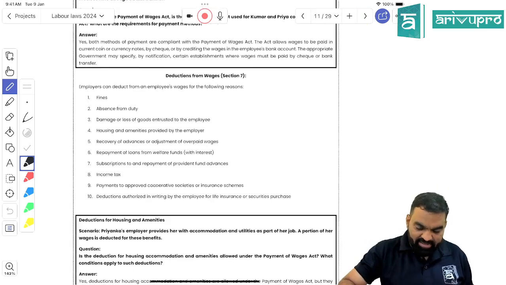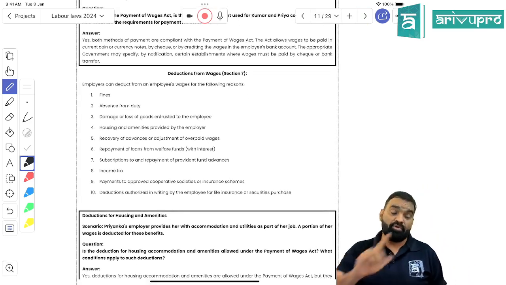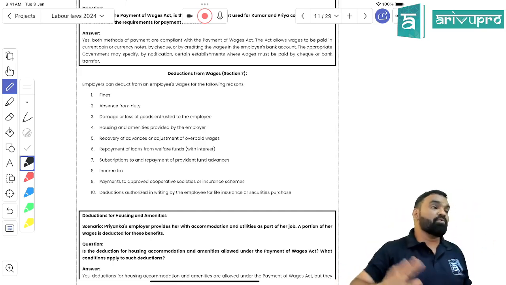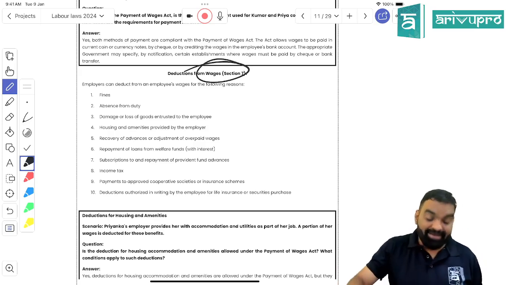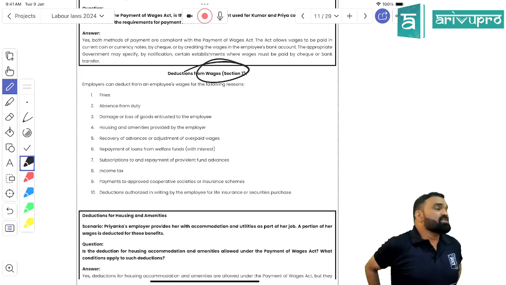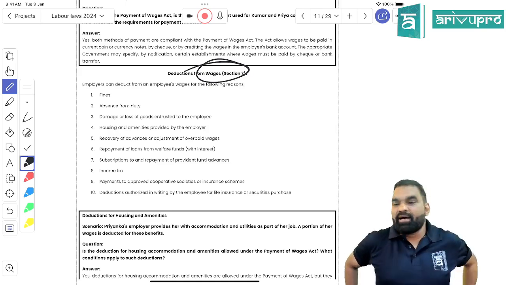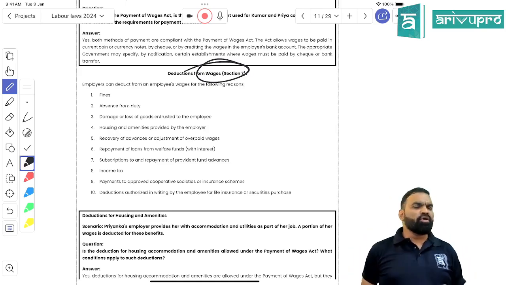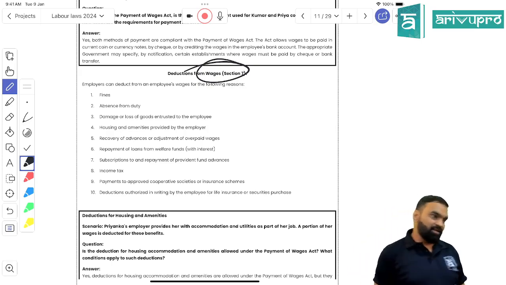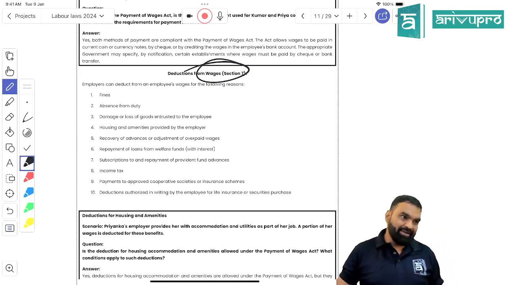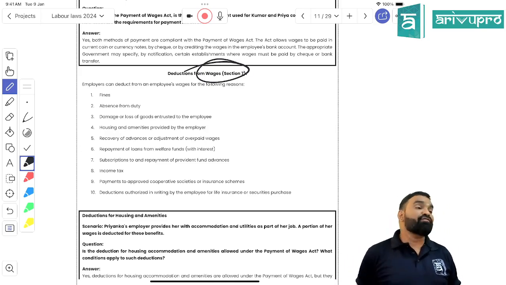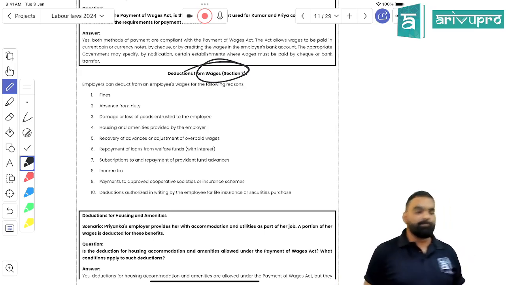Now going ahead with section 7, which is very, very important. After section 5, what is important is section 7. Section 7 is all about deductions, right? Permissible deductions. What all you can deduct from the due wages. So first they are saying that fines. What you can deduct is fines.